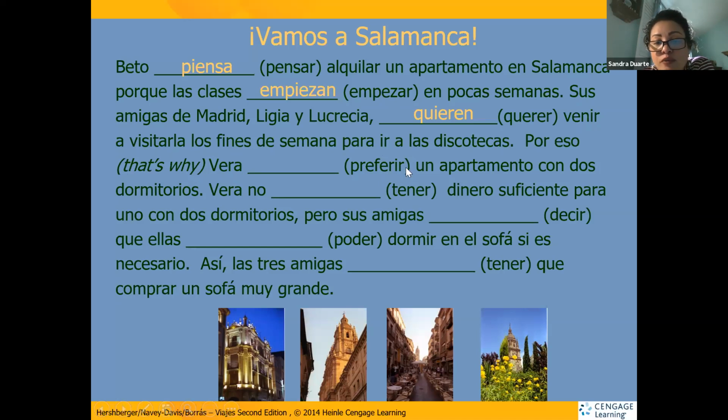Preferir. Notice that they gave us a different verb. It's not AR anymore. It's not ER anymore. It is an IR verb. And the subject also changed to feminine, ella, the third person in the subject. So preferir, we drop the ending IR and we add a personal ending for ella. What does ella end in when you have IR? Ella ends in E.